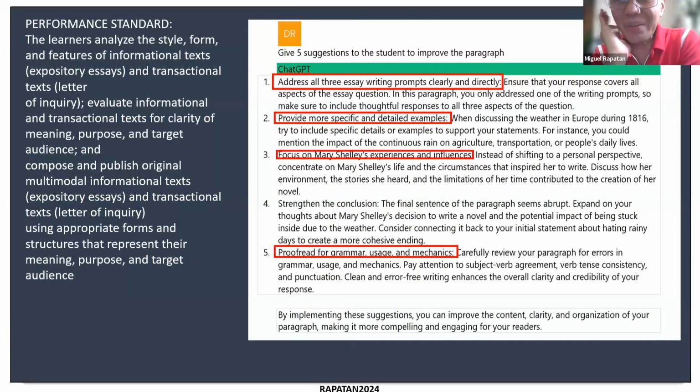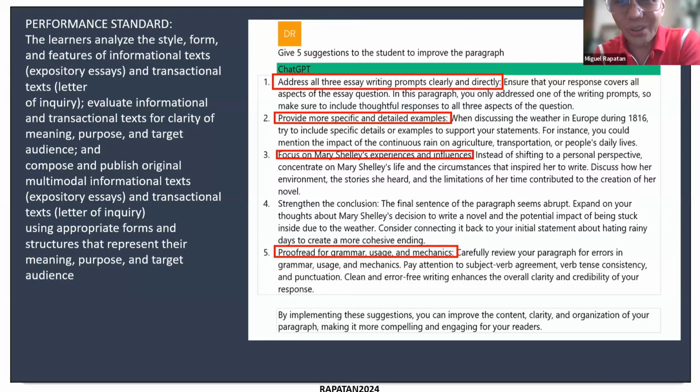Okay, and maybe the others, because, for example, let's say number 1 is a common problem for all. Maybe the teacher can point that out to the whole class, but maybe number 2 and 3 are very specific to the student himself or herself. So the teacher doesn't need to mention that as something that the whole class has to work on, but can convey that to the students individually.